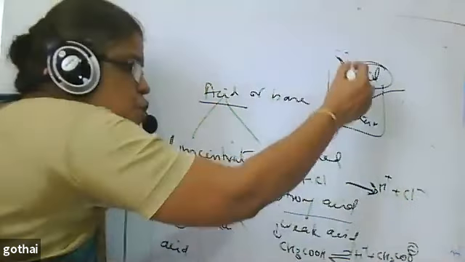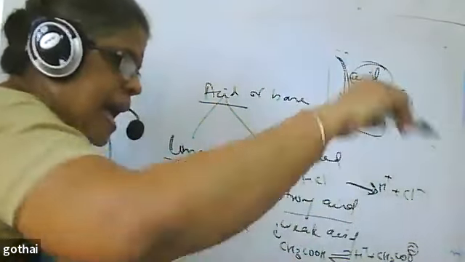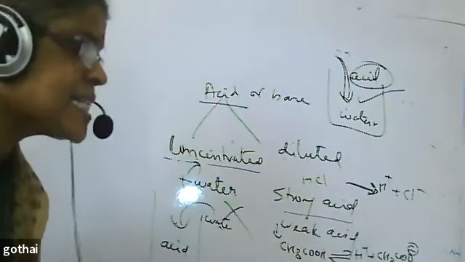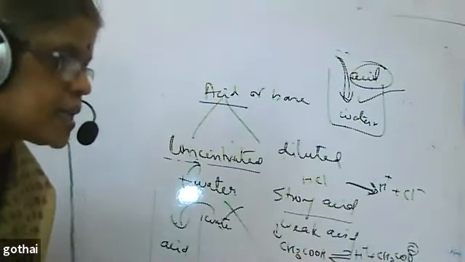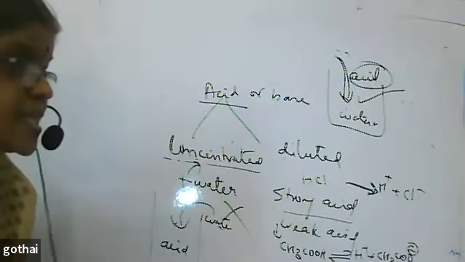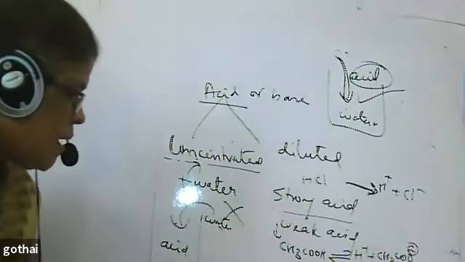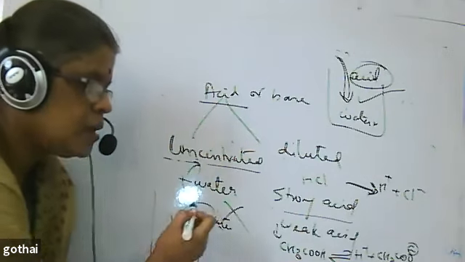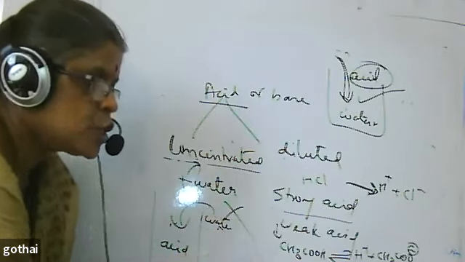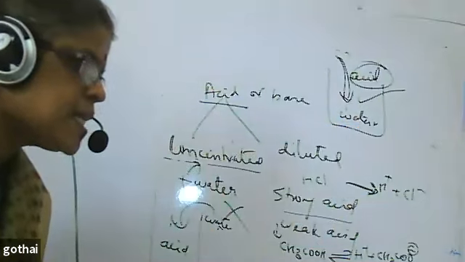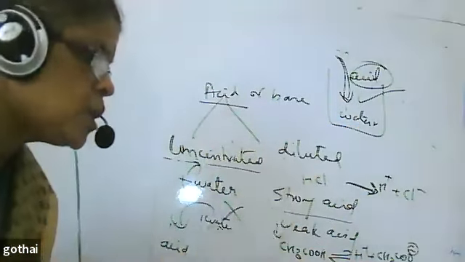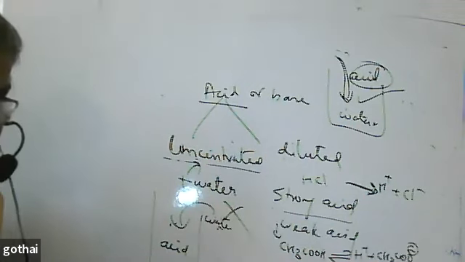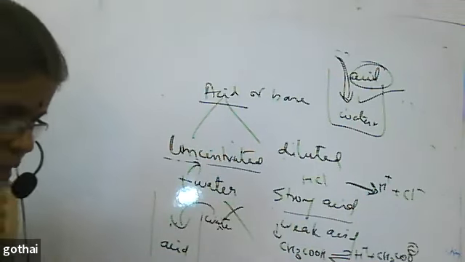Why is it recommended? When I add acid to water, acid is hot. When I add acid to water with constant stirring, the heat gets distributed to the water, so that splashing of acid is avoided. When I add water to acid, acid is hotter and water is colder. So when I add a cold substance to a hot substance, the acid gets splashed out and causes accidents. To avoid that, we add acid to water.